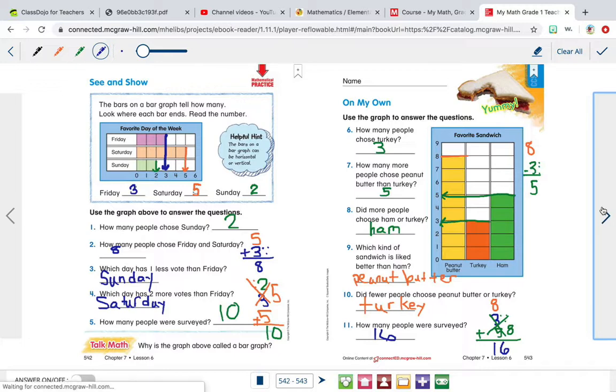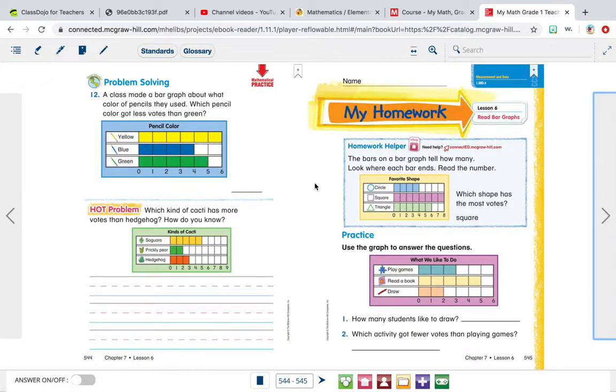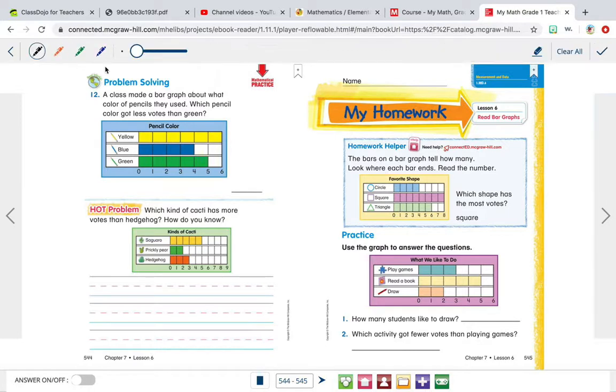Okay, let's go to our last page. A class made a bar graph about what color pencils they used. So that's what we know. We know that a class made a bar graph about what color of pencils they used. So then our question is, which pencil got less votes than green? So we're trying to figure out which pencil got less votes than green, okay? So we see that green over here, so we go all the way to the end, and we see that green got 5 votes.